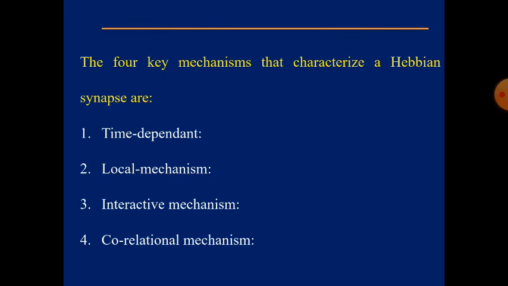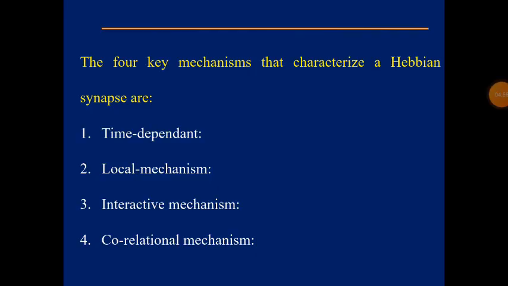It says that the modifications in a Hebbian synapse depend on the exact time of occurrence of the presynaptic and postsynaptic signals. That is regarding the time dependent mechanism.